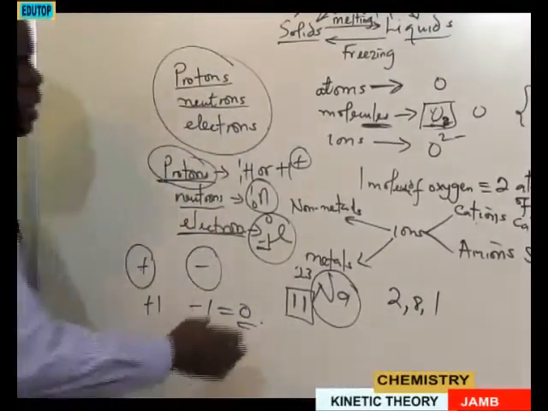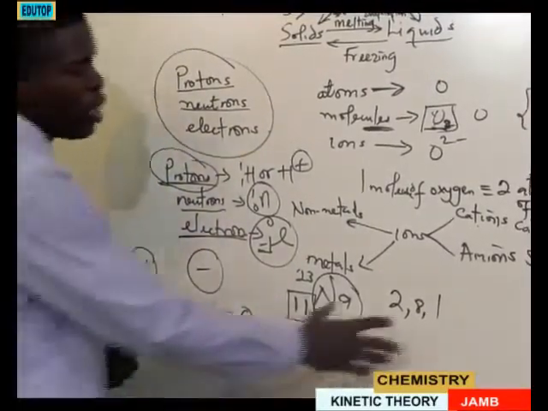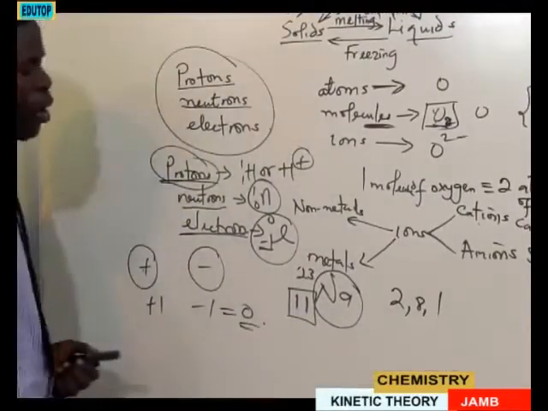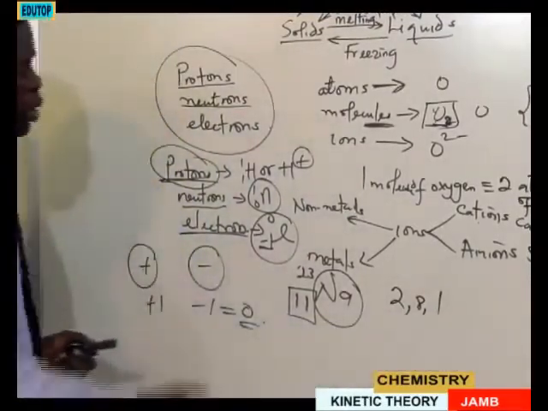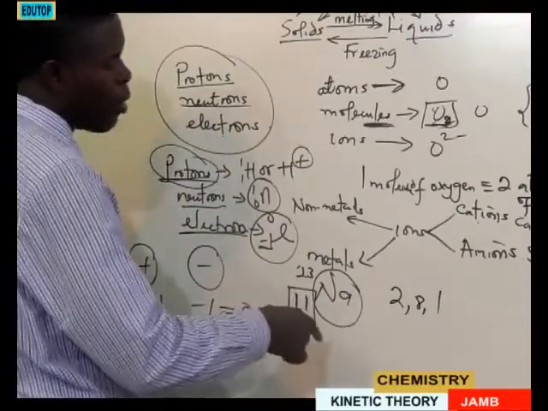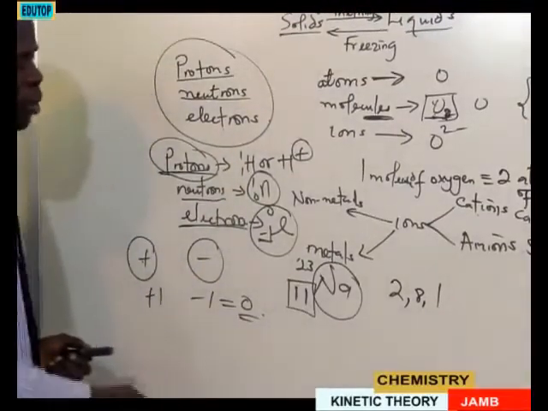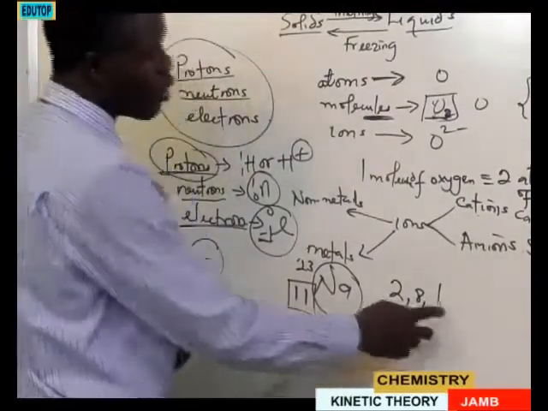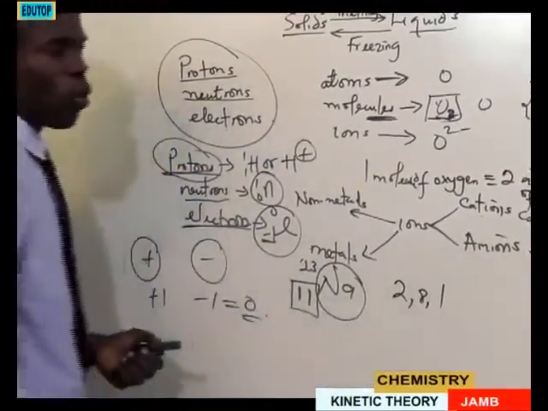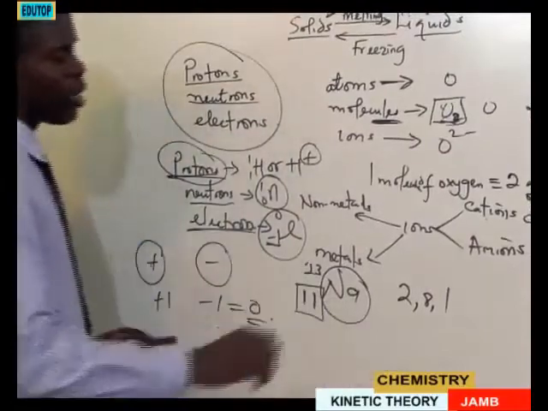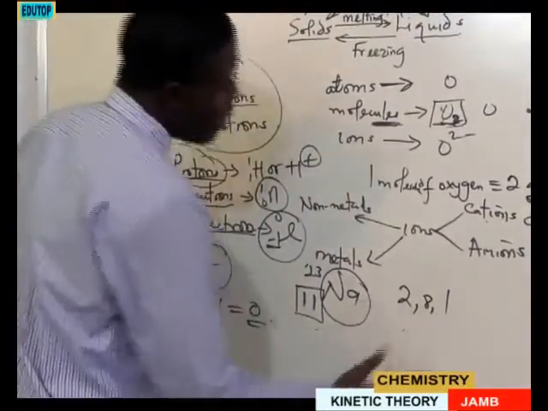You can see how I've been able to use the atomic number to deduce the group to which sodium will belong, and also the period, because the group number is a function of the number of valence electrons. The valence electron here, that's the outermost electron, is 1. That is why sodium will definitely be classified as a group 1 element.